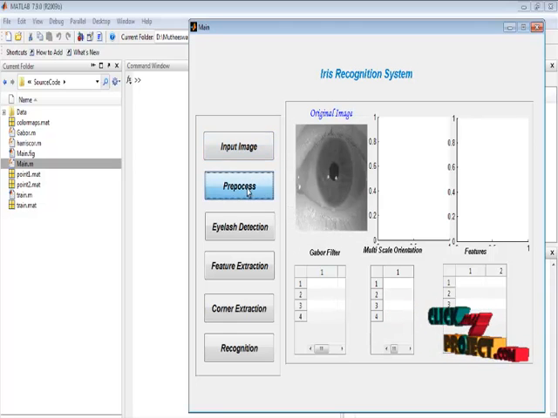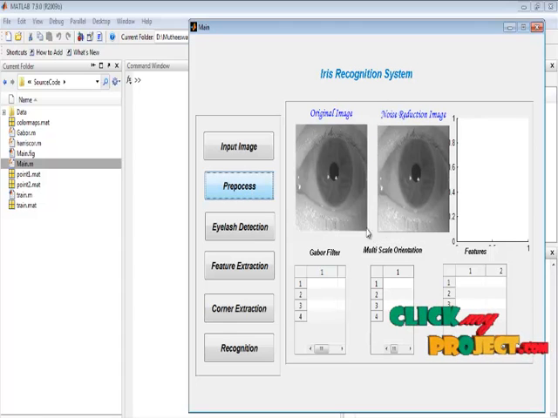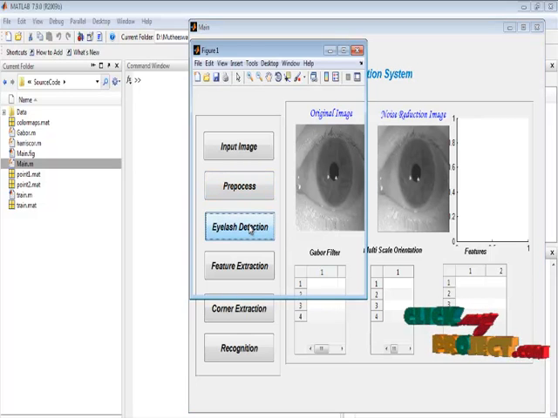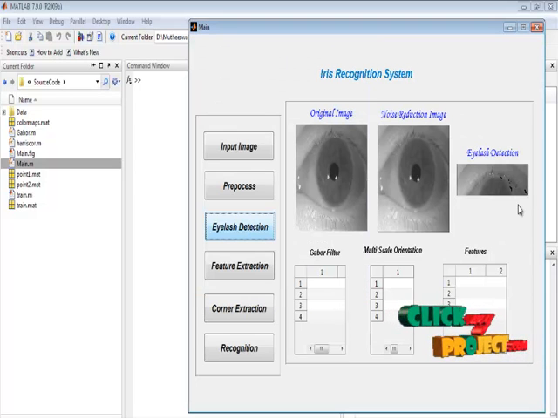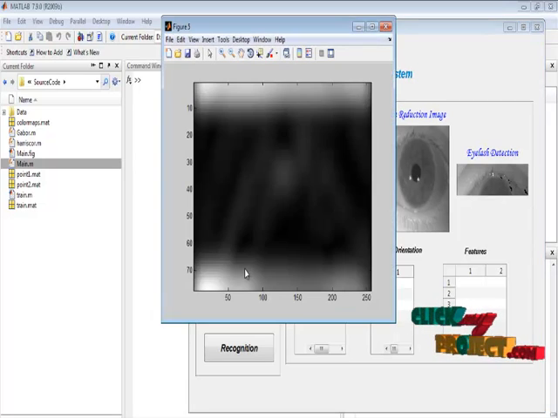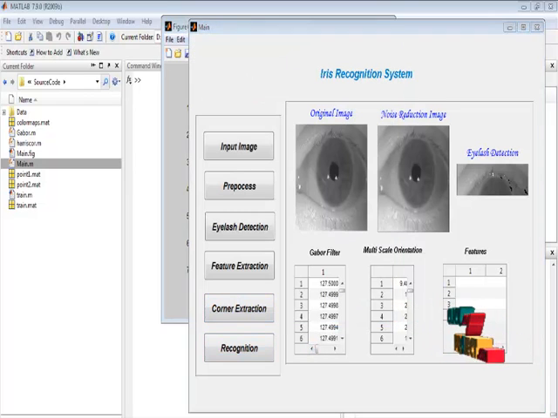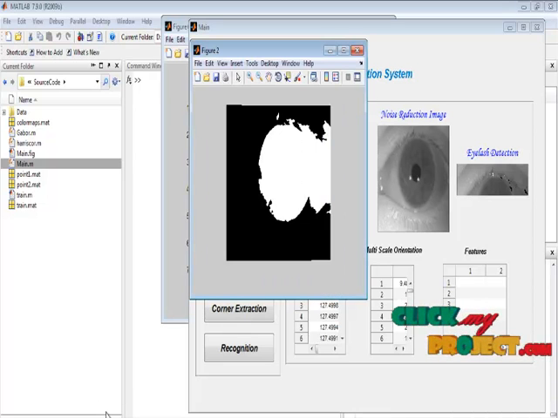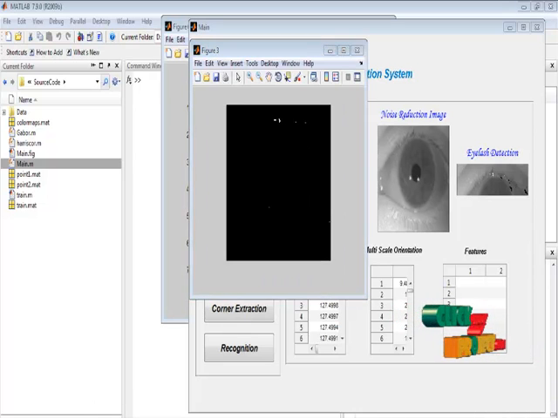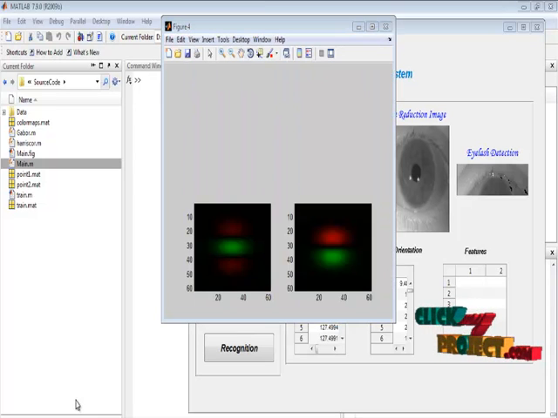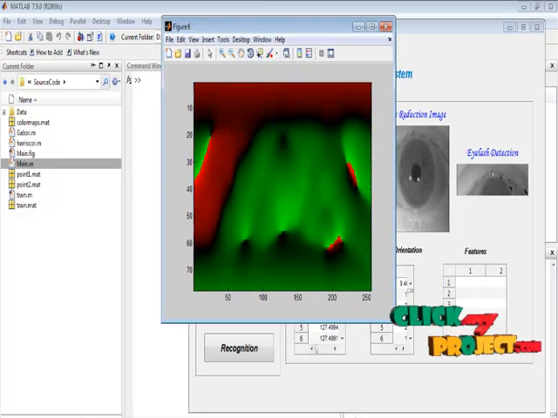By pressing the preprocess button, we perform the noise removal operation. Here I display the noise reduction image. By pressing the eyelash detection button, we perform the detection of eyelash by using the mcrop function. Here I display the eyelash portion in the axis 3 plot. And by pressing the feature extraction button, we extract the Gabor features and also the multi-scale orientation analysis. This is the detection of eyelash, and this is the Gabor wave with orientation representation.